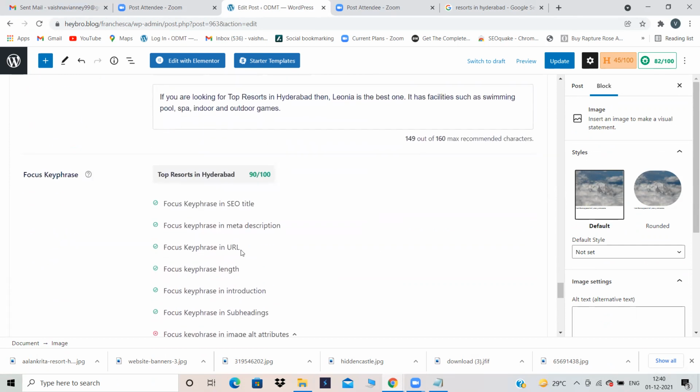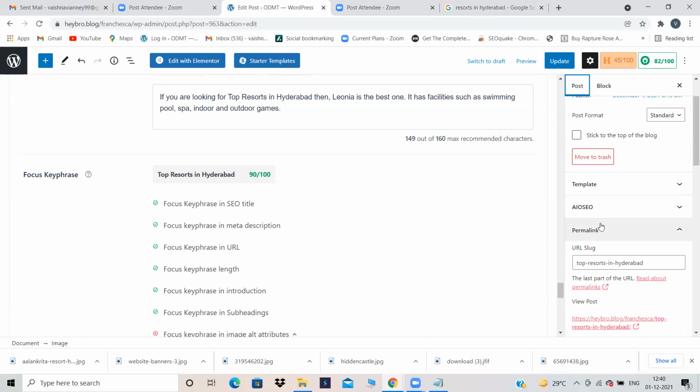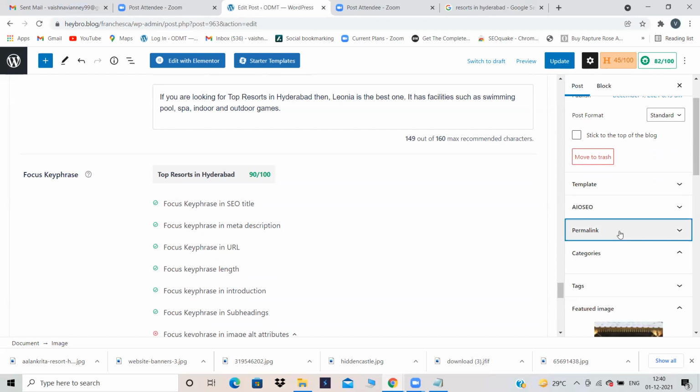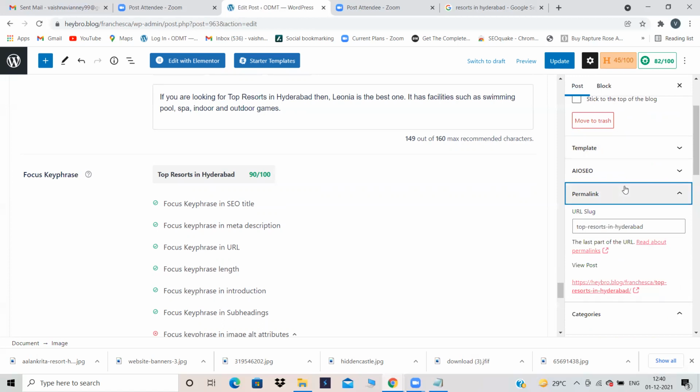Focus key phrase in URL. URL is nothing but your file name. Where will this file name be? In the post, scroll down, there is an option called permalink. Just click on permalink. Then you can see the URL slug over here.